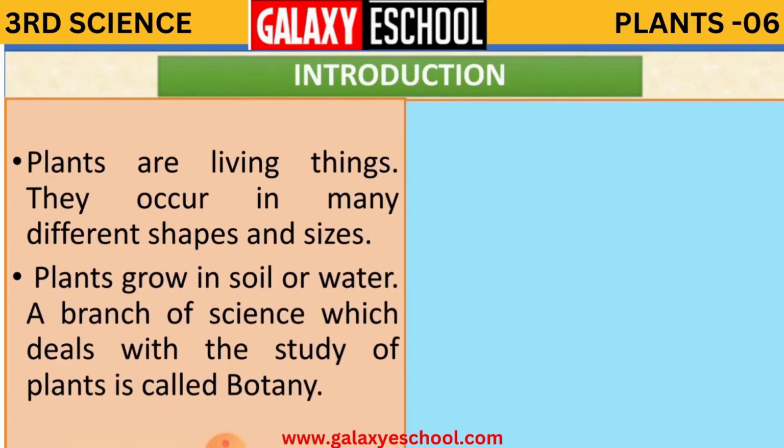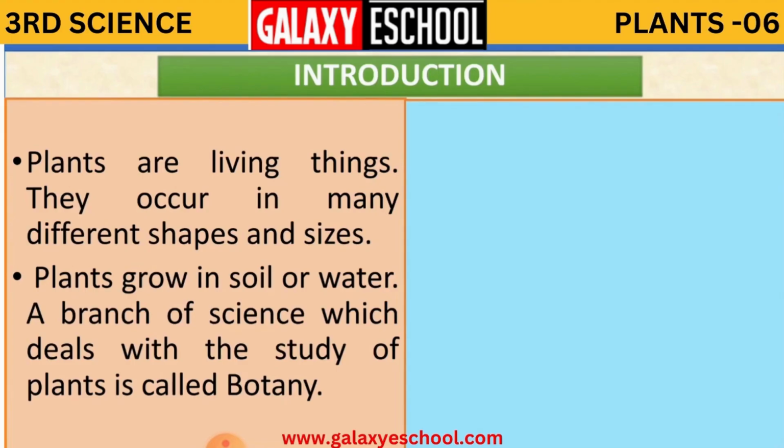So who are we, children? You, me, everyone. Who are all we? We are all human beings. Yes, we are all human beings. So, under what category do we come? Living things or non-living things? Human beings come under which category? Yes, we come under living things. Why? Because we breathe, we have life. So, we come under living things.